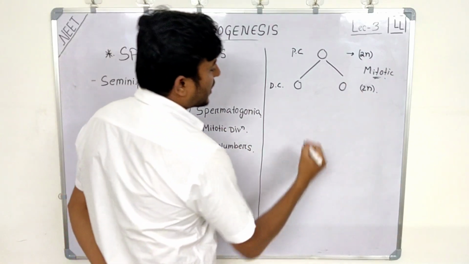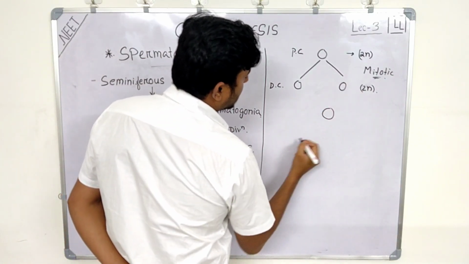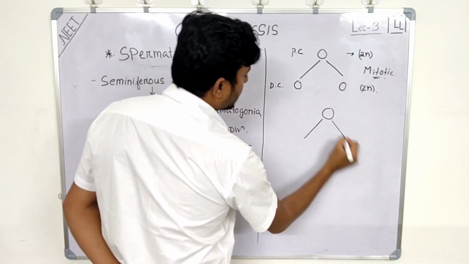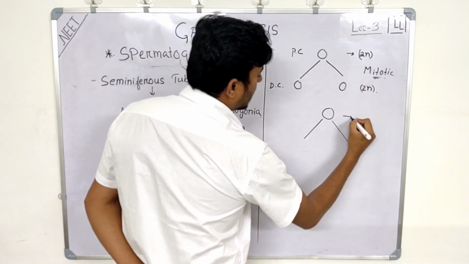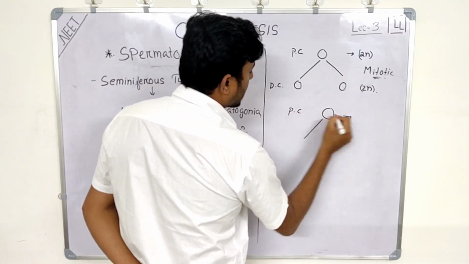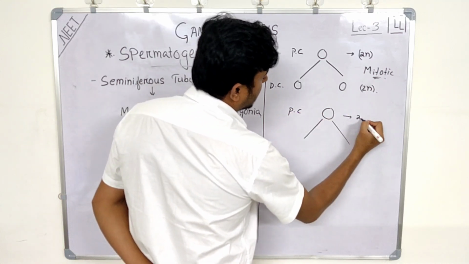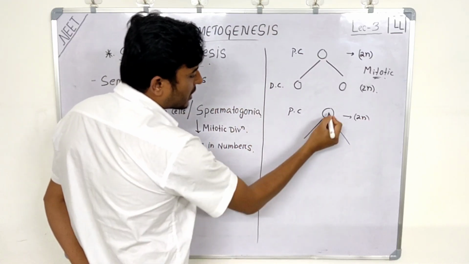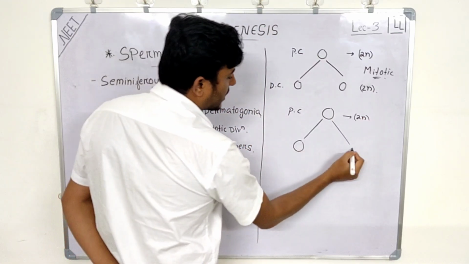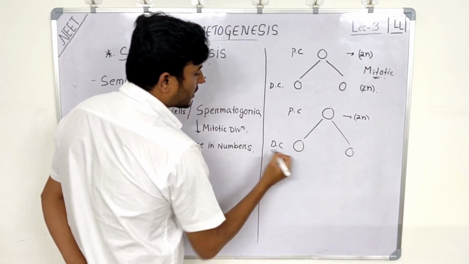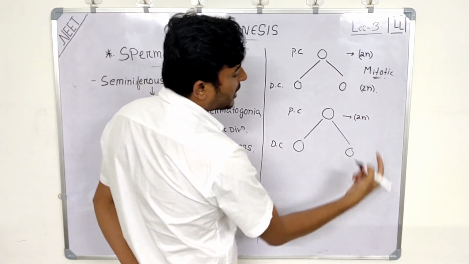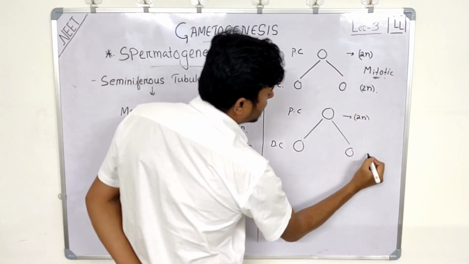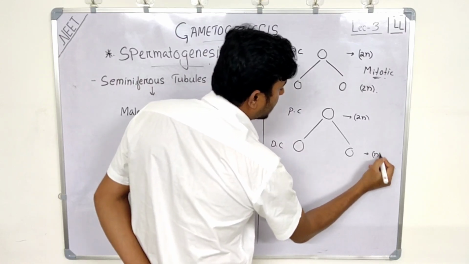Now what happens in meiotic divisions? Let's say this is the parent cell, and it contains twice the number of chromosomes. These will be the daughter cells, right? In the daughter cells there will be half the number of chromosomes, so this becomes n number of chromosomes.